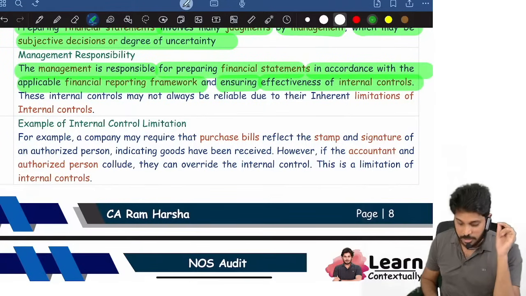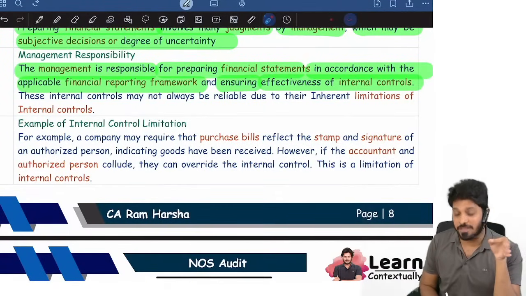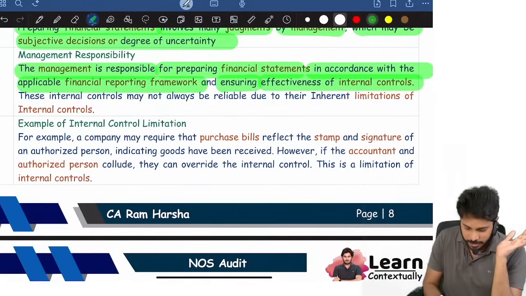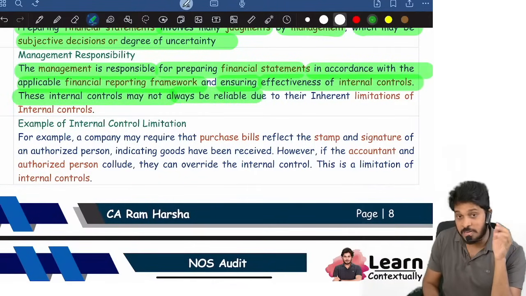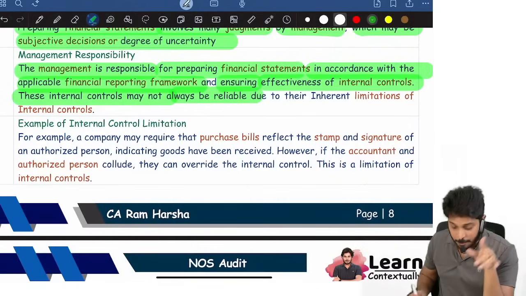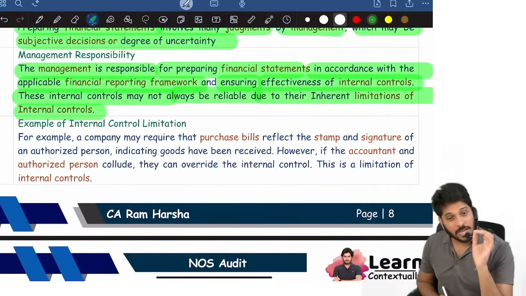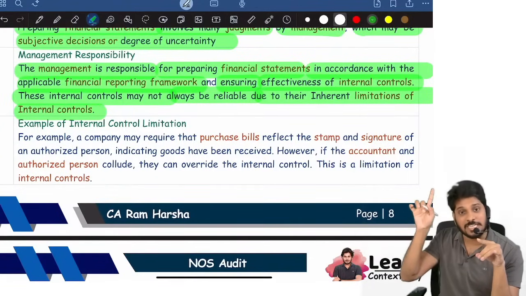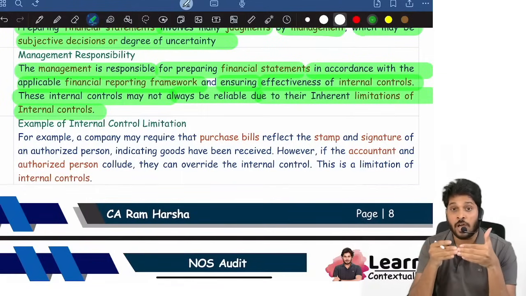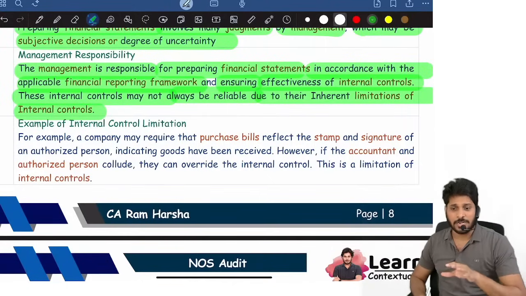So management is responsible for preparing financial statements in accordance with the applicable financial reporting framework and ensuring effectiveness of internal controls. These internal controls may not always be reliable. Yes, internal controls are also not reliable. They are not 100% dependable, because these internal controls are also subject to limitations. What are limitations in internal control? You have this in the risk assessment and internal control chapter. You know, lack of understanding of the control, human intervention. Yes or no? Like there are so many.